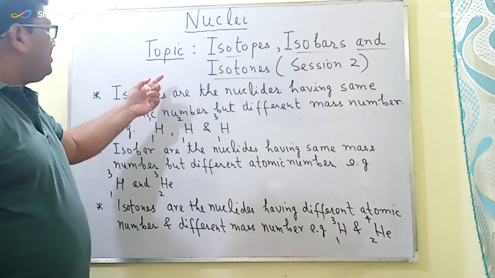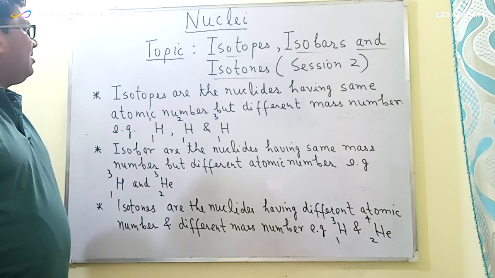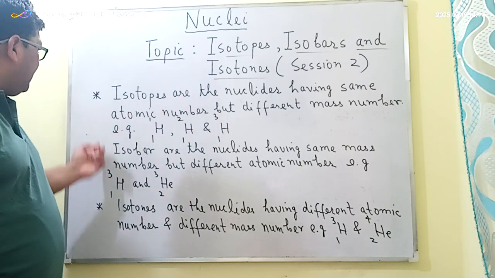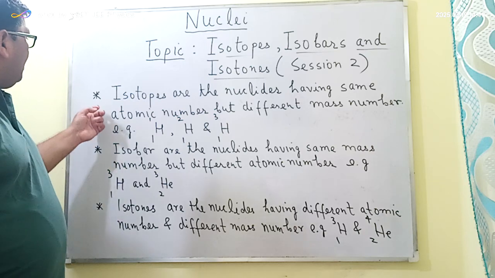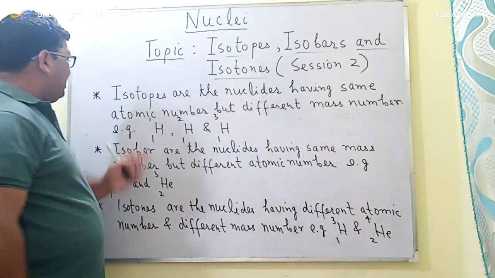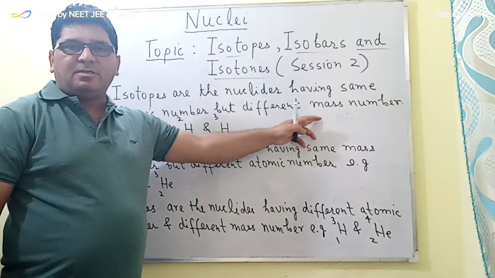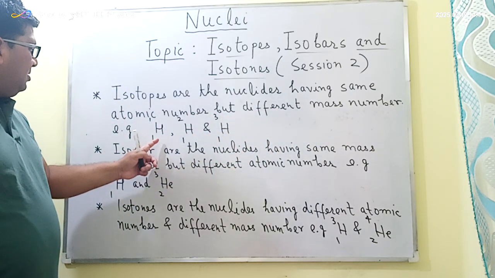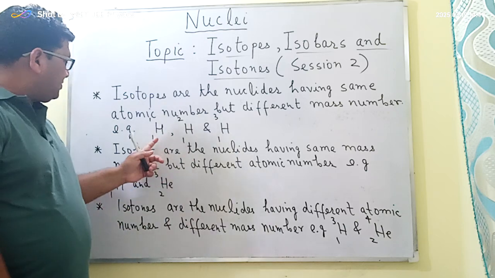So basically we will be discussing isobars, isotopes and isotones with the help of these three definitions. The isotopes are the nuclides which have the same atomic number but different mass number. I have written one example here. Hydrogen has three isotopes.